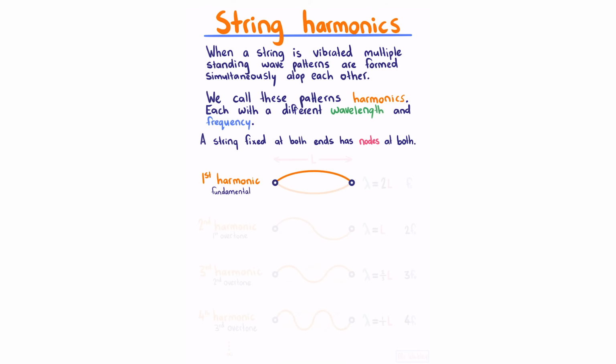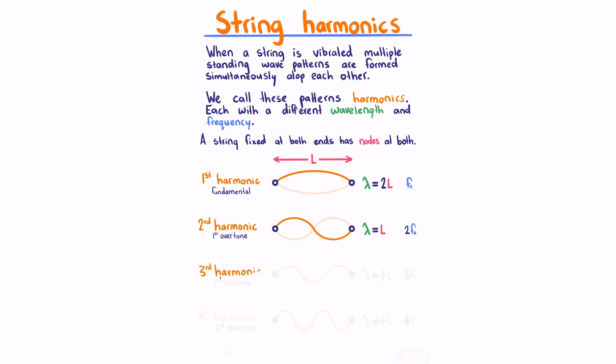What we have here is half a wavelength, as we can visualize by extending it out, where this distance here is L, meaning that our total wavelength is 2 times L. The frequency of this harmonic is referred to as the fundamental frequency and denoted F0. Our second harmonic, also referred to as the first overtone, introduces an additional node right in the middle. The second harmonic is just an entire wavelength, and so our wavelength is the full length of the string L. You might note that our wavelength has halved from 2L to L, which means that our frequency must have doubled.